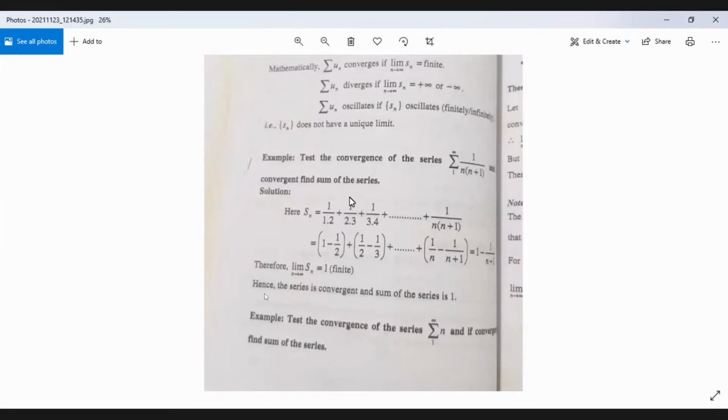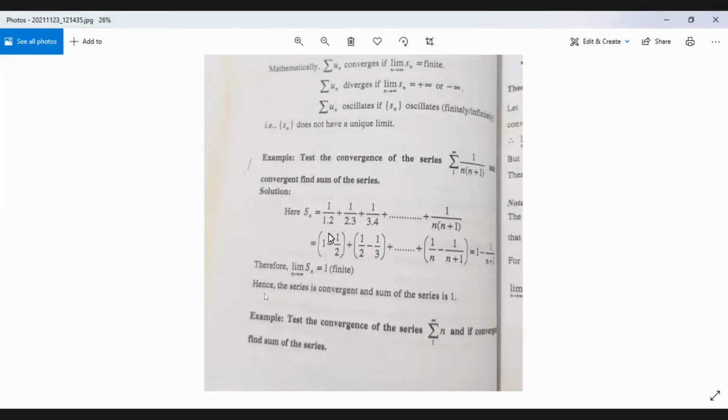এখান থেকে পাচ্ছি infinite series এর test the convergence of the series this. So Sn, let's find out Sn. Whether the series is convergent or not, for that we'll find out the characteristic of the sequence of nth partial sum, Sn. The Sn is what? 1 by, if you put n equal to 1, this is 1 into 2. Then for n equal to 2, this is 1 by 2 into 3. Then next term is 1 by 3 into 4, 1 by 4 into 5, etc., up to 1 by n into n plus 1.